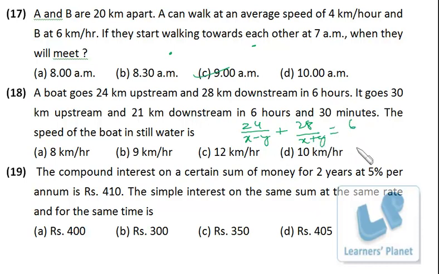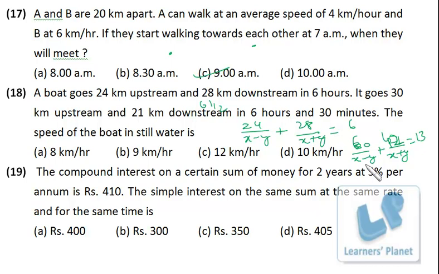In the other case, 30 km upstream, 30 upon x minus y, plus 21 km downstream, 21 upon x plus y, is 6 hours and 30 minutes, 6 and 1 by 2, that is 13 by 2. So these two equations we have to solve. Now friends, sometimes it becomes difficult to solve this sort of equations, right? What you can do is, see, x minus y, x plus y, this expression is giving an integral value, right?